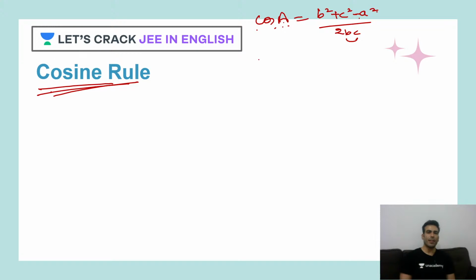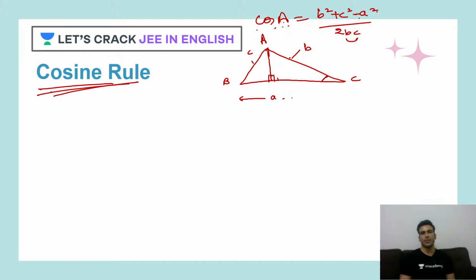So how can we derive this? It's very easy. So let's say there is a triangle, again ABC. Now you need to find, let's say this is angle C. Tell me which one you need to find, cos C or cos A? Say, if you need to find cos C, let's drop a perpendicular. Now this is side B and this is side small c, and the entire side is small a.